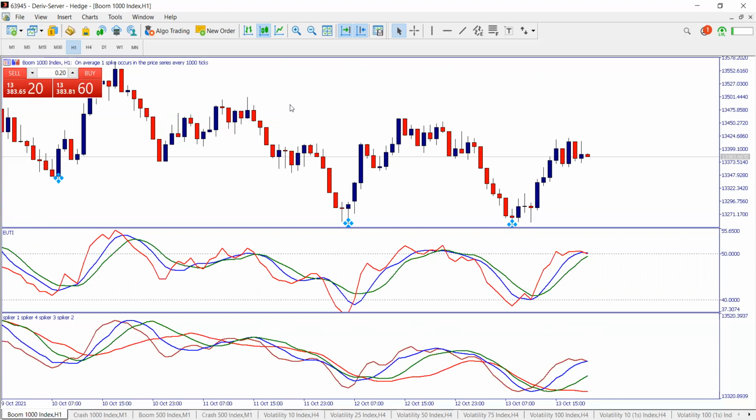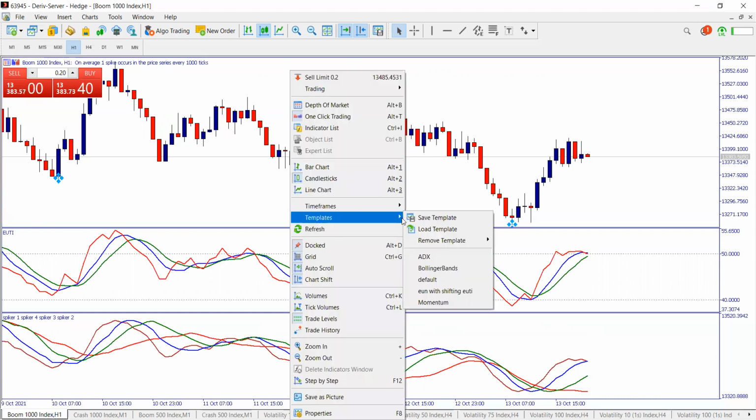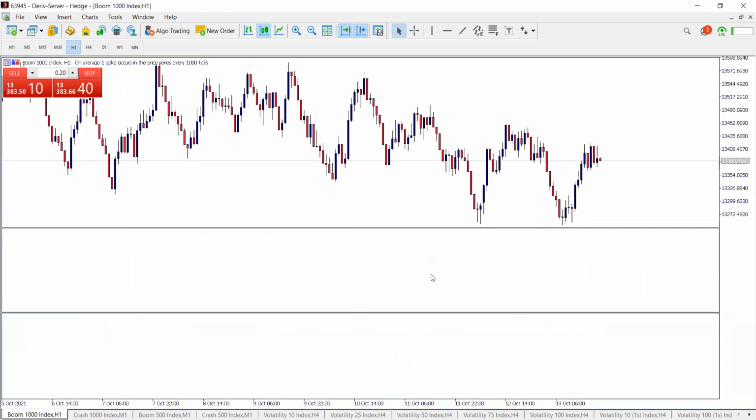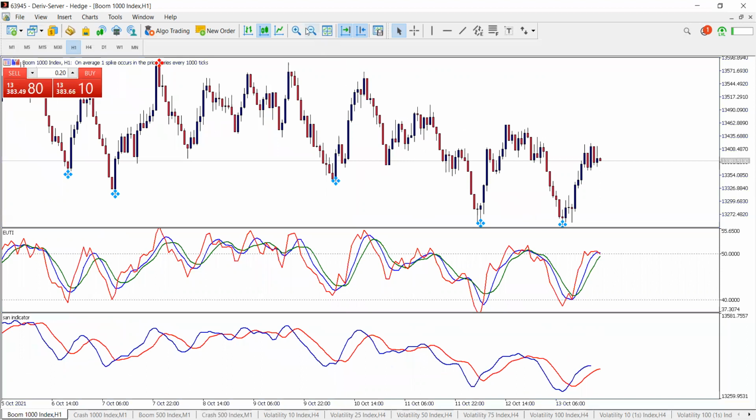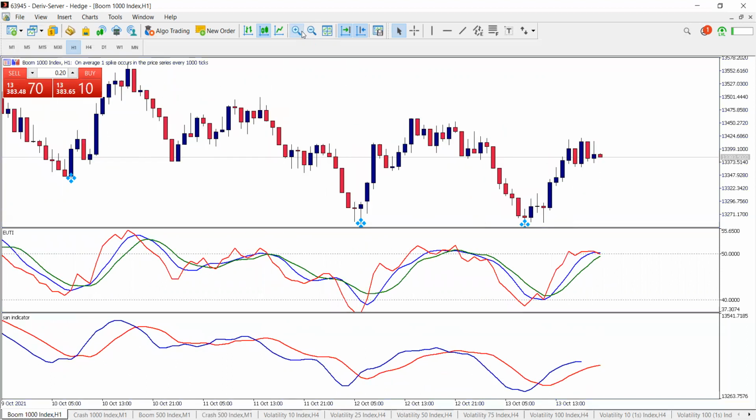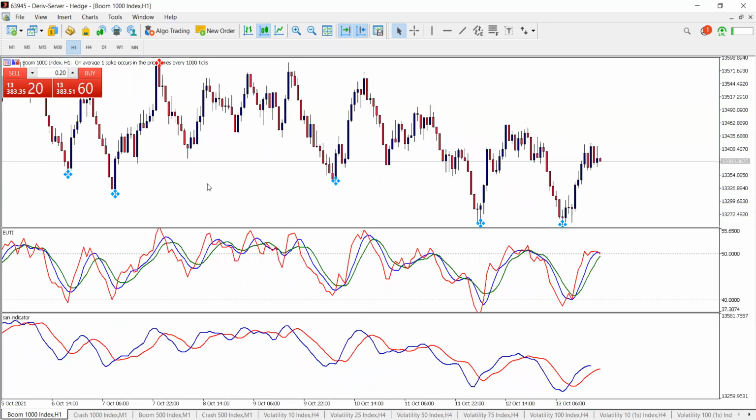So once you get it, you have two templates. Mine has got two templates too. So you have this one, it is called the default template. This is the default strategy which you can use to analyze the market. So if you want to trade the market normally, you just come on this one, you choose the time frame and you trade it.